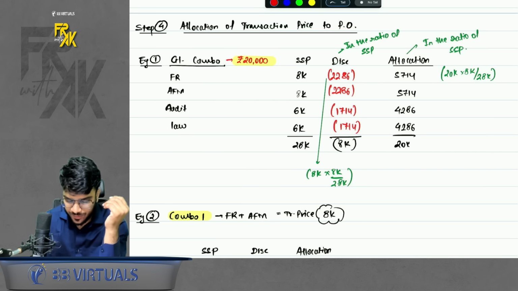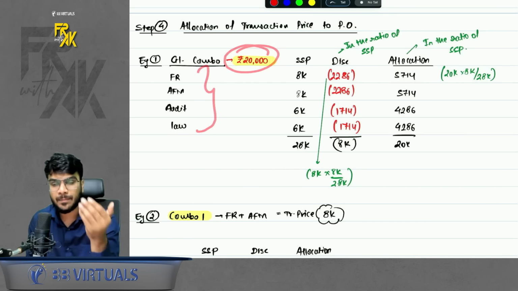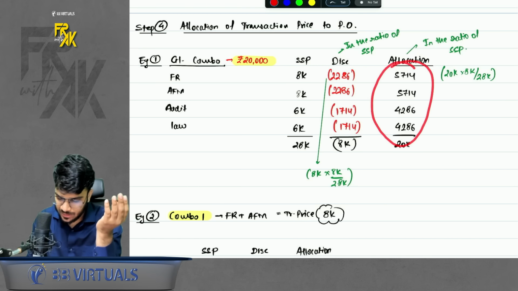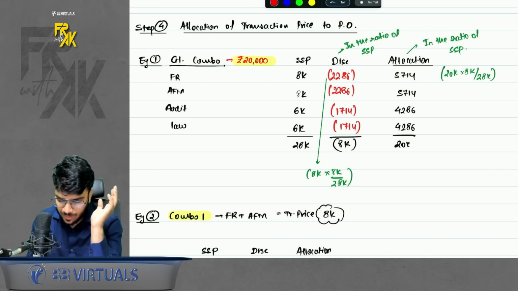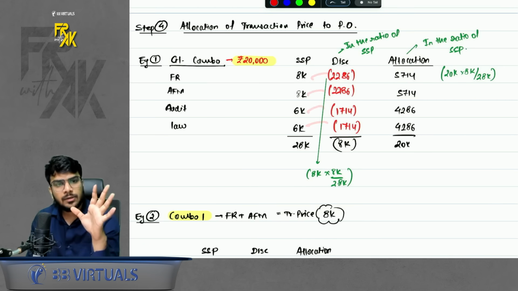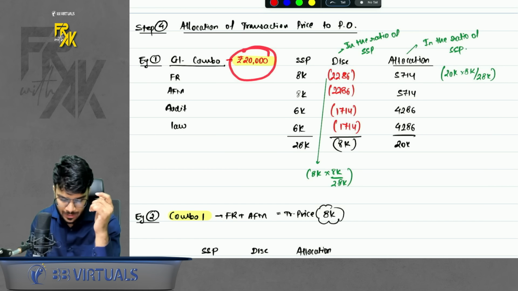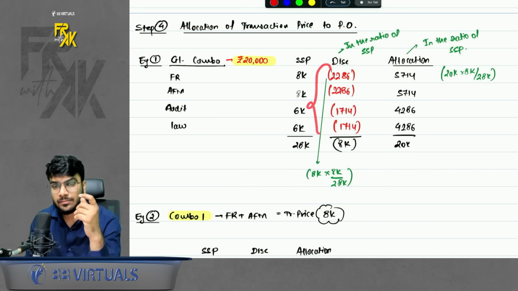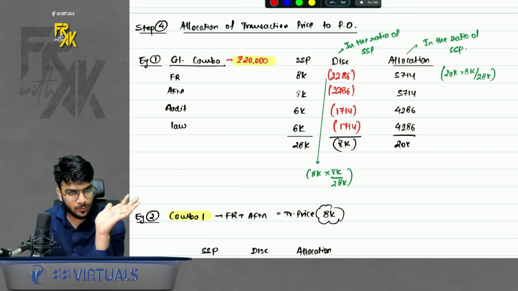So now I want to bifurcate this 20,000 between all the 4 subjects. How will I bifurcate? Simple. You will bifurcate in the ratio of SSP. So allocation is done in the ratio of SSP. That means you are giving discount on all the products. So when you bifurcate the transaction price in the ratio of SSP, do remember one thing, even the discount is getting allocated in the ratio of SSP. Okay, this is one example.